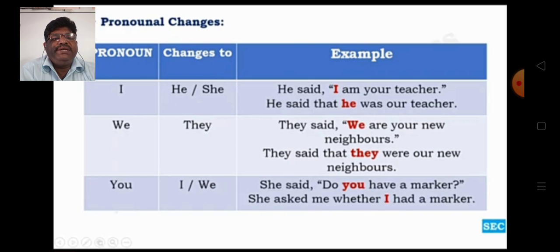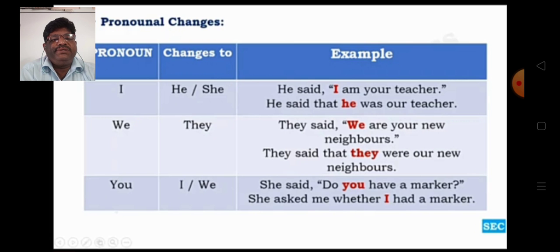One sentence: he said, "I am your teacher." He said that he was our teacher. Here the I and we are given in red font so that you can identify the pronouns and their changes easily. Another sentence: they said, "We are your new neighbors." They said that they were our new neighbors. We becomes they, your becomes our.